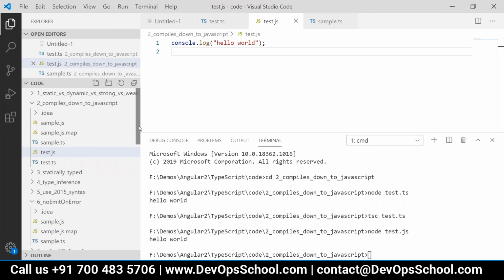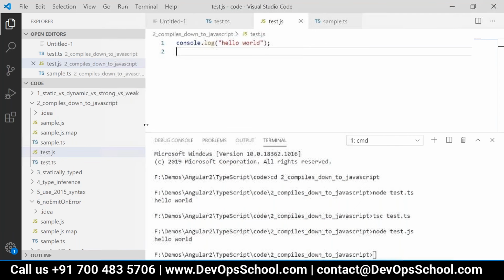I think if you use TypeScript constructs, it will not work, Sangeeta. It's because console.log is just an API in JavaScript. It's getting executed. Yes, it is JavaScript only.